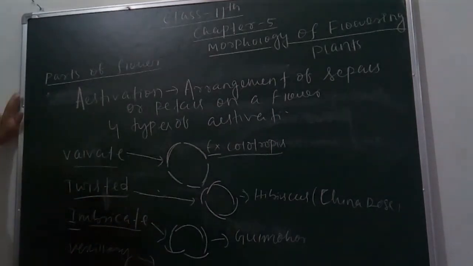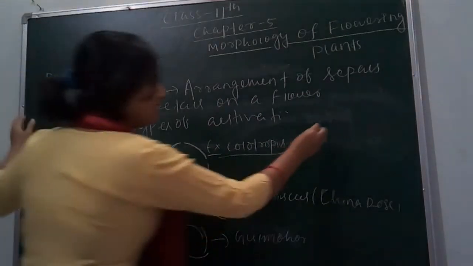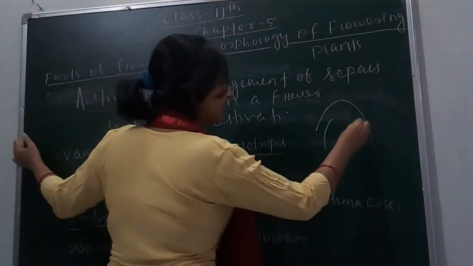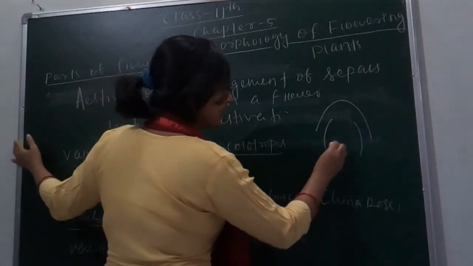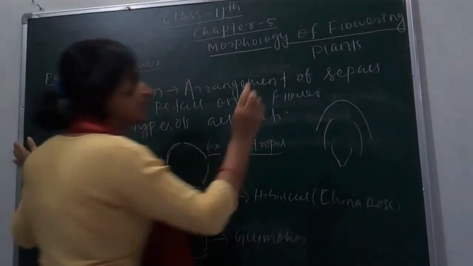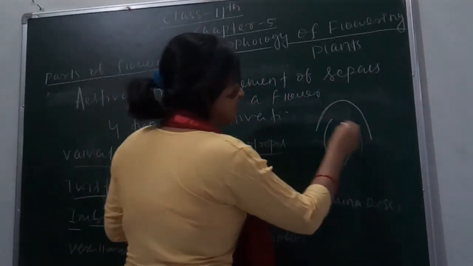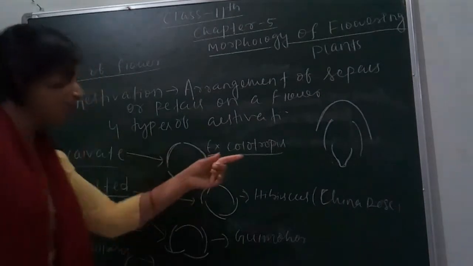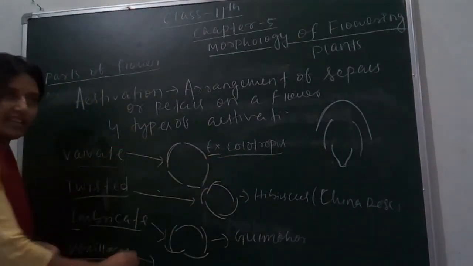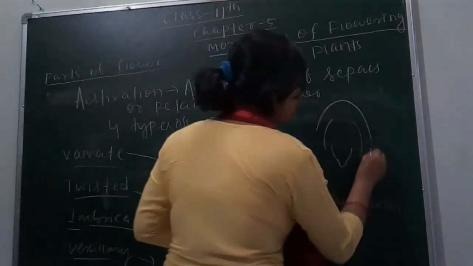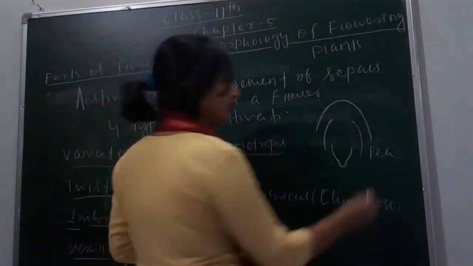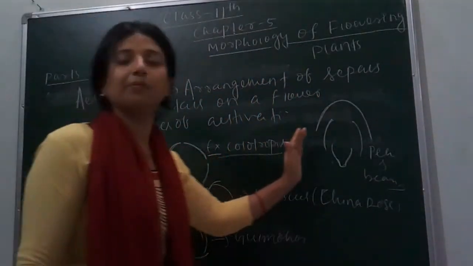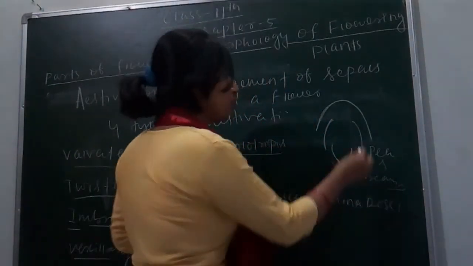Next is vexillary. Vexillary means one petal is large like this, then 2 small petals, and the last one is joined. This type of estivation is called vexillary estivation, and it is found in pea or beans. Pea means matarpali. They are also called papilionaceous corolla.